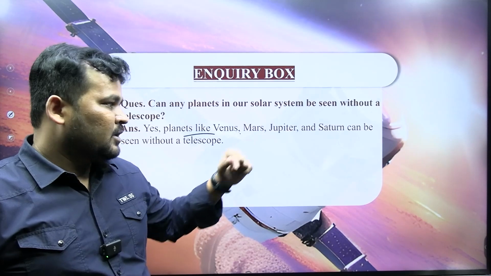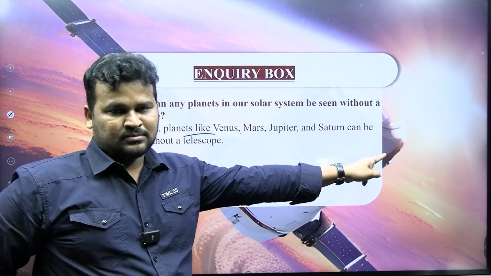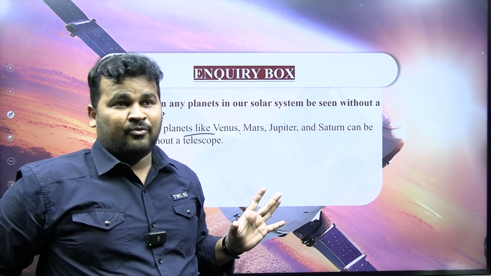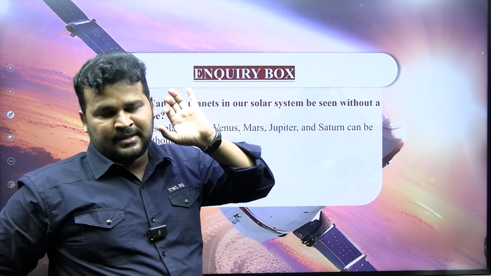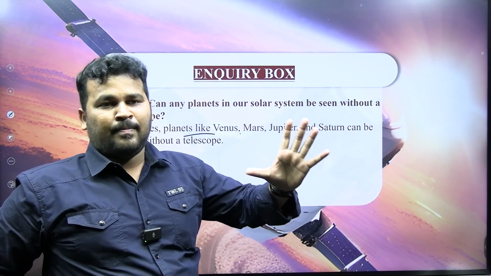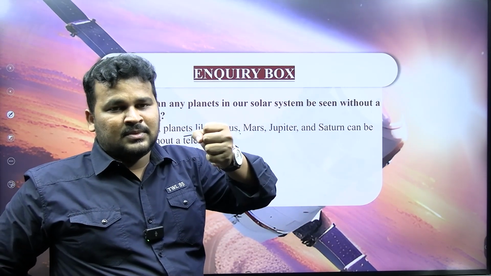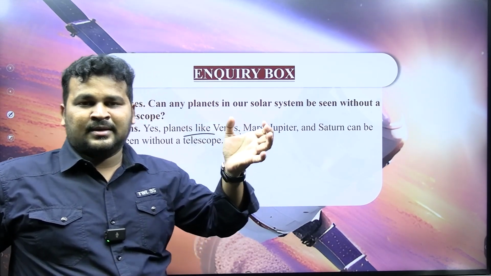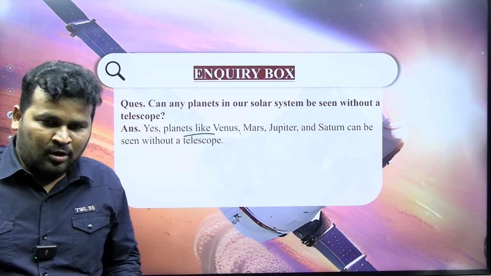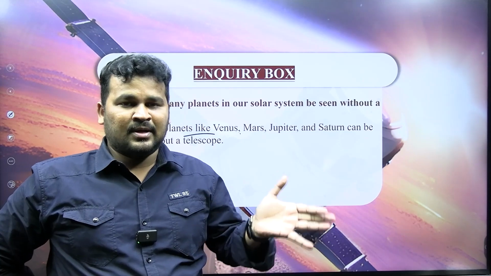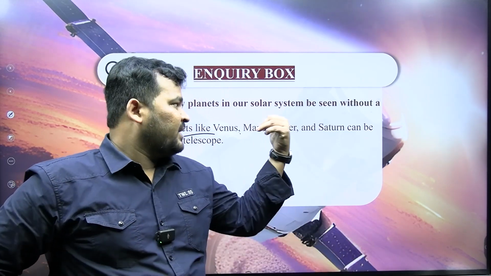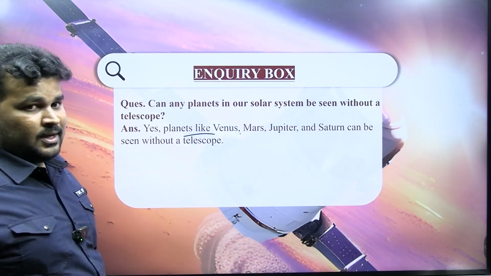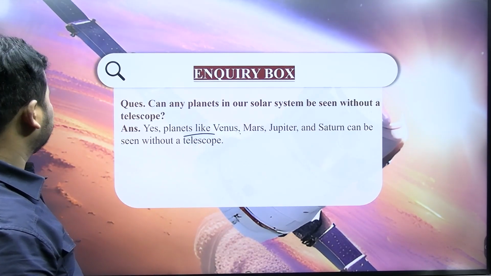I have seen Jupiter and Saturn as well, because even they are visible to us when the sky is very clear, and also the distance between Earth and these planets is minimal, and also when they are aligned in the same line. I have witnessed these planets. I have seen them. Okay.